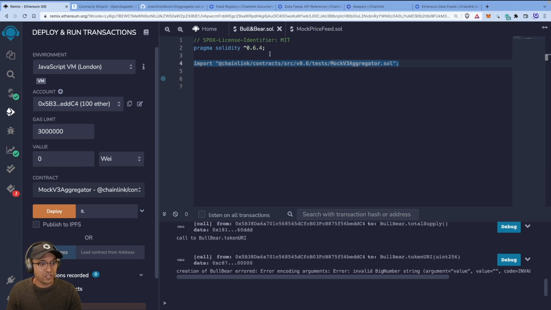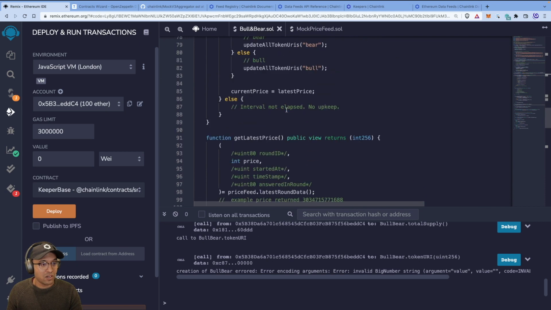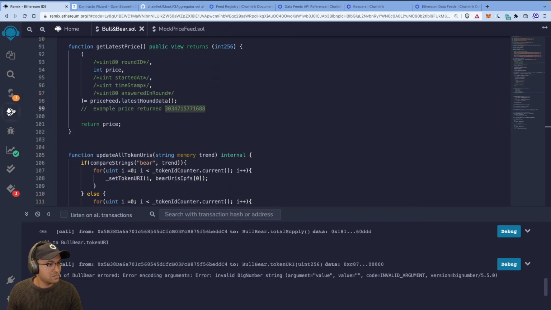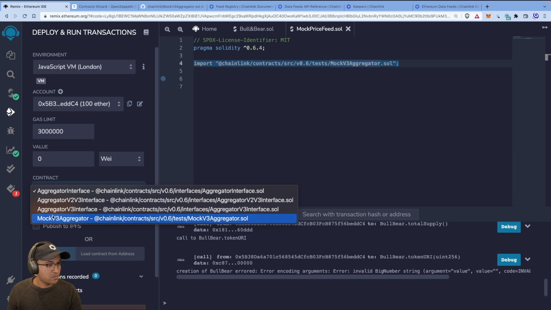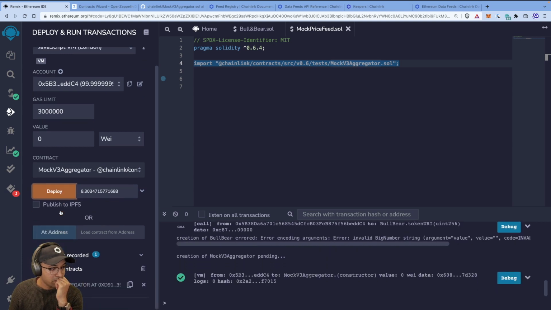And for the starting value, if you look at the repo as well, I've got it there. But I think I said in price feeds, it looks, there you go, an example return price is that. So let's just give it that. So now I need to go back to the right contract, go to mock v3 aggregator and give it 8 decimals, and then paste in that number that I pulled out from my bull and bear sol file, right? And JavaScript London, we're good to go. Let's just deploy this. Great.